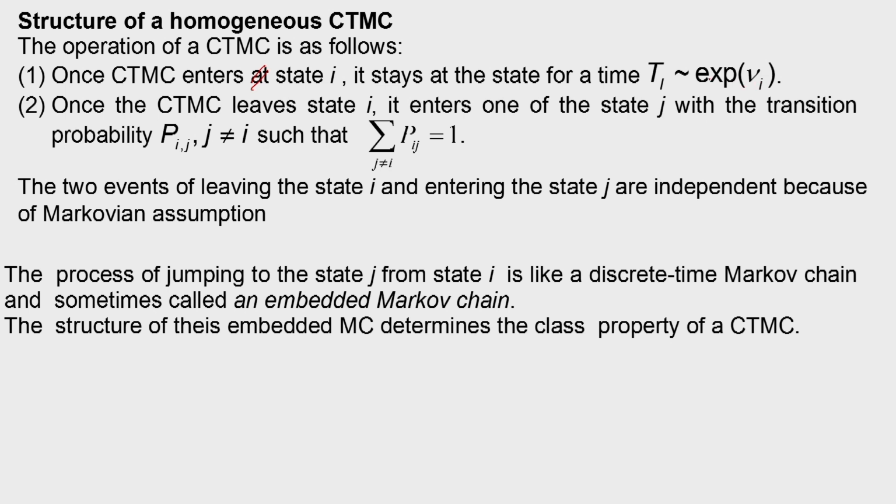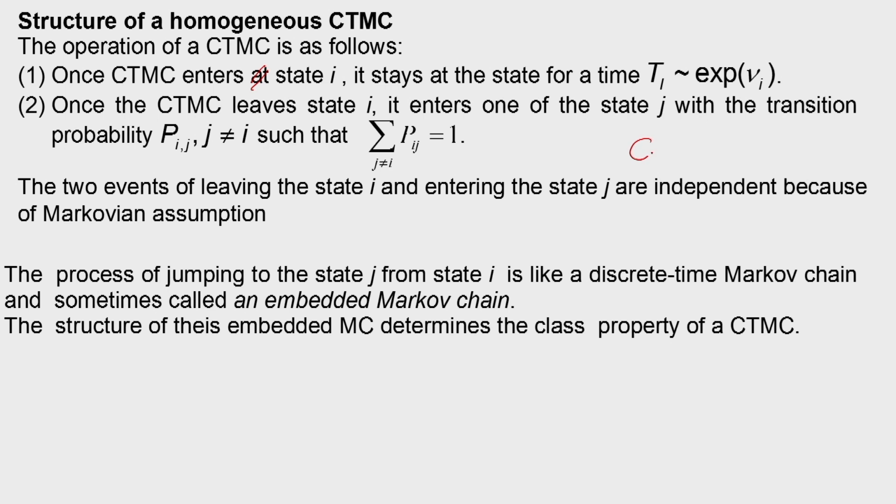We have established that it will remain in state i for a random time with PDF exponential nu_i. Once the CTMC leaves state i, it enters one of the states j with the transition probability P_ij, j not equal to i, such that the summation of P_ij is equal to 1.